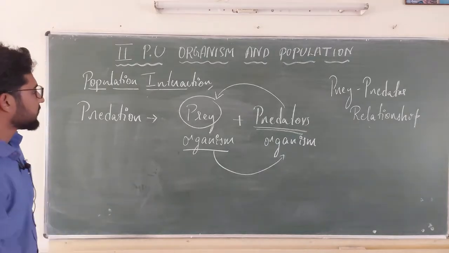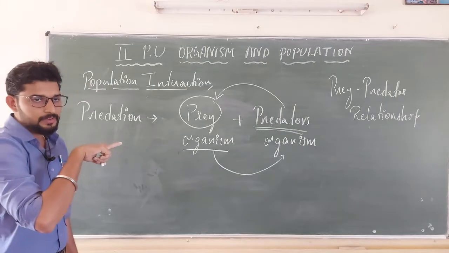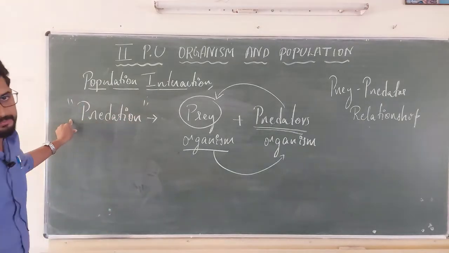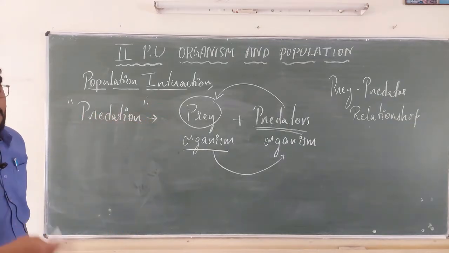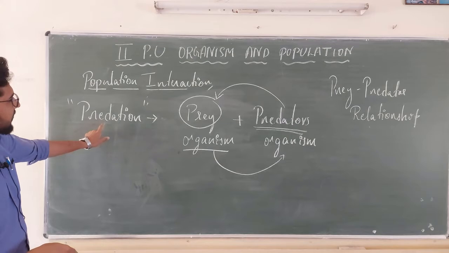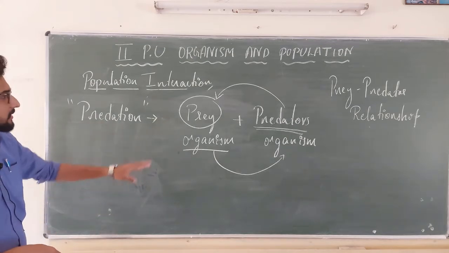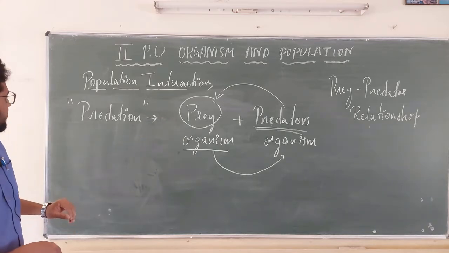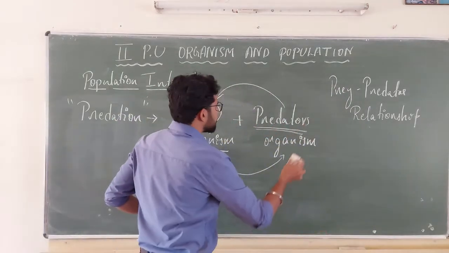This prey-predator relationship results in the phenomenon called predation. This prey-predator relationship causes the phenomenon called predation. This is very important. You must understand what you mean by prey and predator. Fine for you? Okay. I will continue.